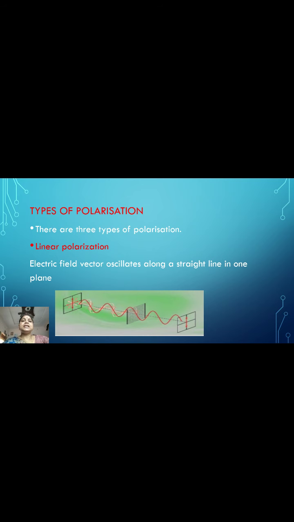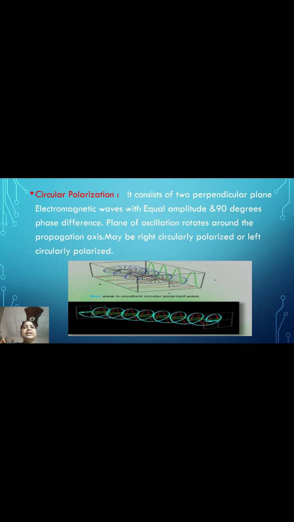The first one is linear polarization. The electric field vector oscillates along a straight line in one plane. This is called linear polarization, shown in the figure. The second one is circular polarization. It consists of two perpendicular plane electromagnetic waves with equal amplitude and 90 degrees phase difference. The plane of oscillation rotates around the propagation axis, and may be right circularly polarized or left circularly polarized.